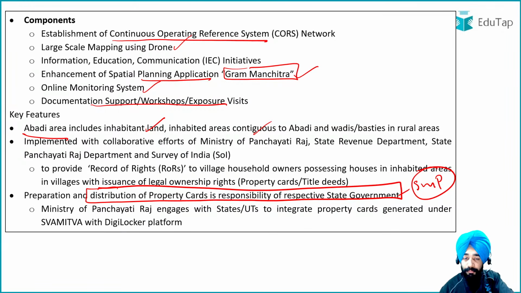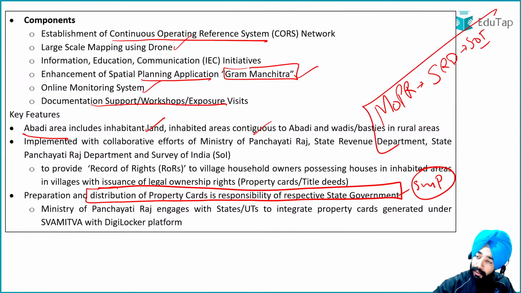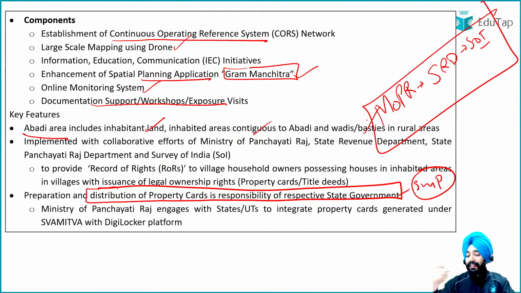And for that purpose, the Ministry of Panchayati Raj is going to have an agreement with the State Revenue Department plus Survey of India, so that states can also provide the record of rights, and for that an agreement has to be signed between these three entities.